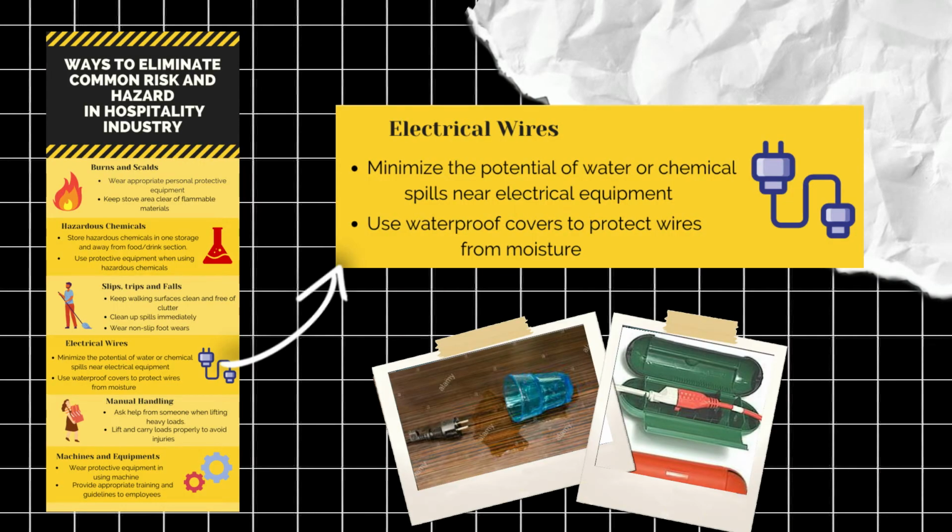For the fourth one, which is electrical wires. We all know that electrical wires can cause electric shock when exposed to moisture or water, and they can cause fires when the wires heat up. This can be avoided by doing these ways. First is minimizing the potential of water or chemical spills near electrical equipment to prevent fire and for the safety of all the employees. Next is using waterproof covers to protect the wires from moisture, and this will prevent accidents caused by wires.